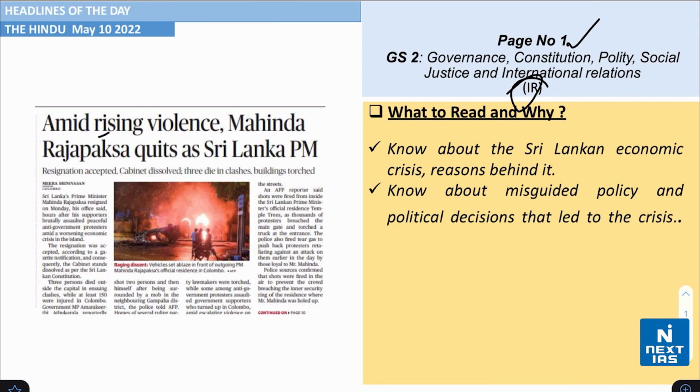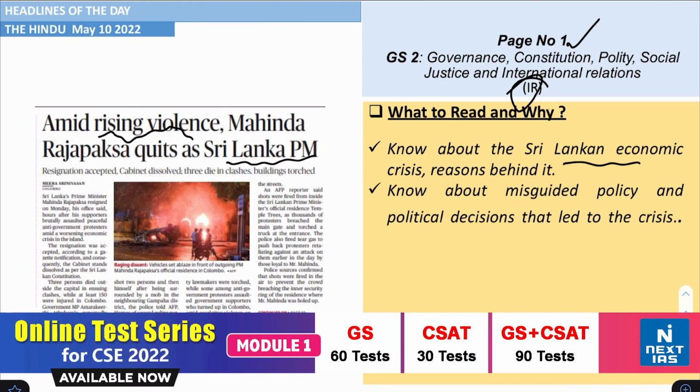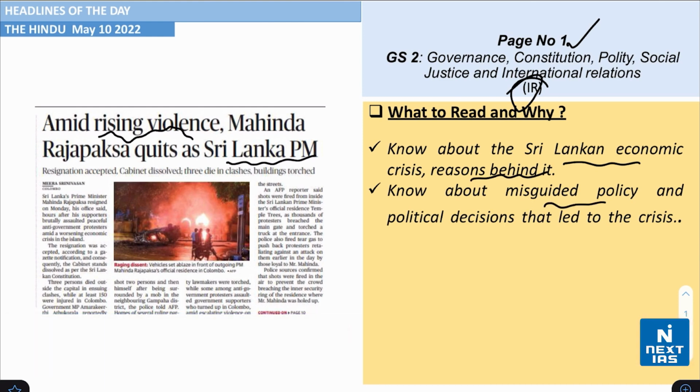The headline says that amid rising violence, Mahinda Rajapaksa quits as Sri Lanka Prime Minister. You need to understand and know about the Sri Lankan economic crisis and also the reasons behind the same. Understand and know about the misguided policy and political decisions that led to the crisis.